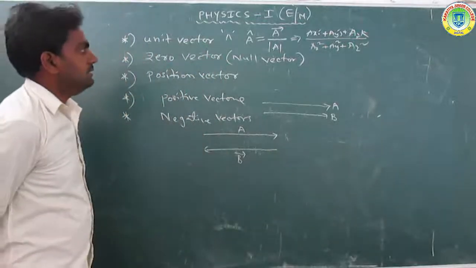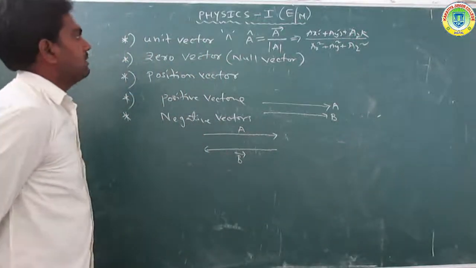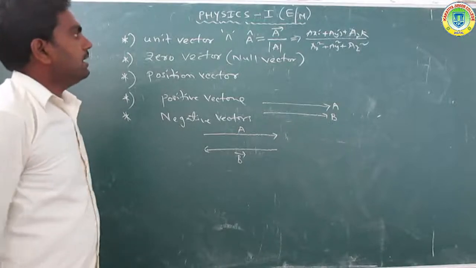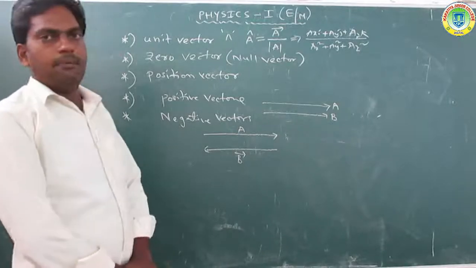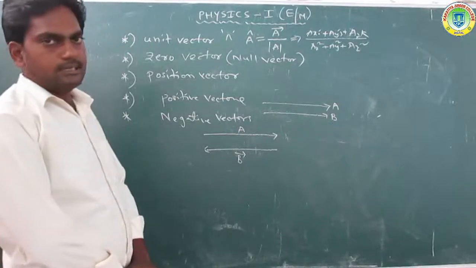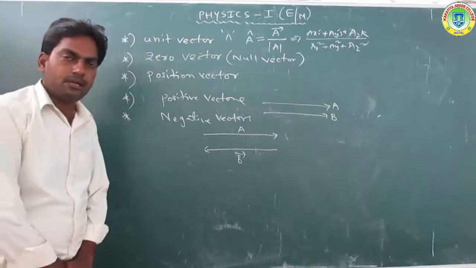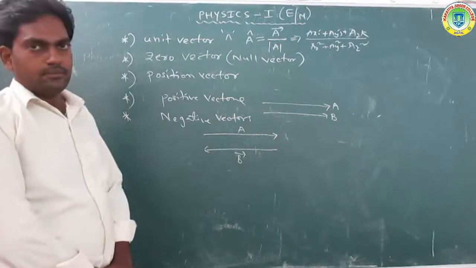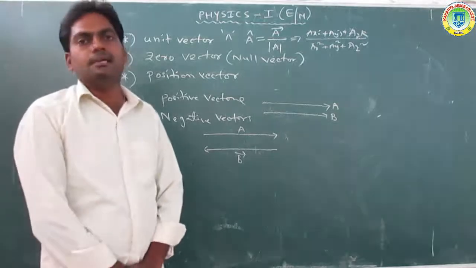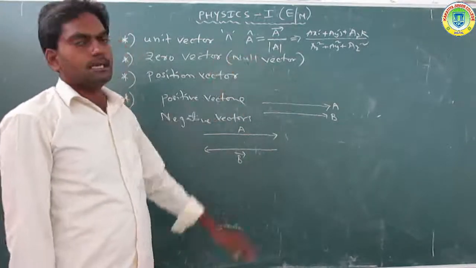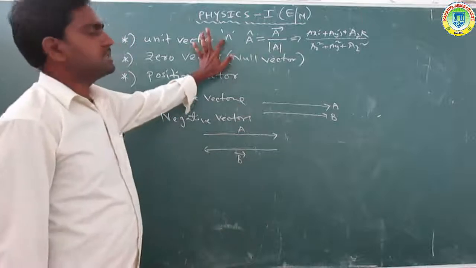So a vector whose magnitude is 1 is called a unit vector, and it is represented by the cap symbol.